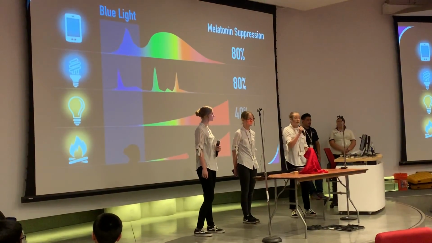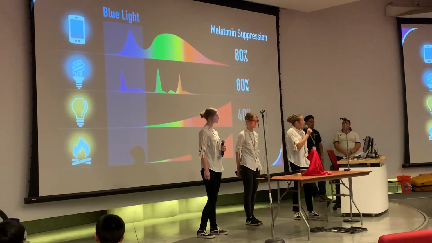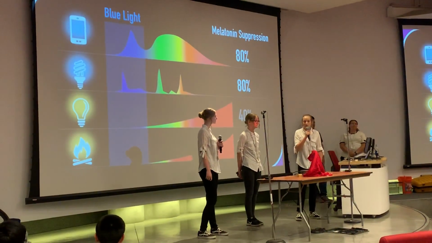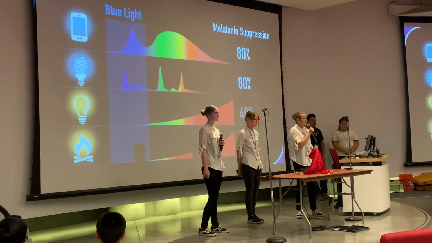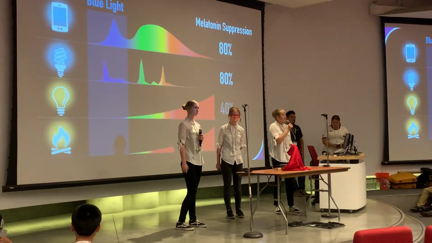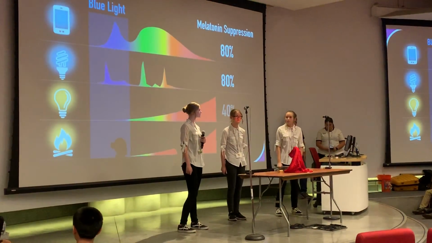Even yellow light still produces nearly half that amount. Natural light, such as fire or from the sun, produces less than 2%. That is a healthy amount. Melatonin plays a key part in the body, doing things such as inducing sleep, creating normal hormone balance, and helps the functioning of many vital organs.